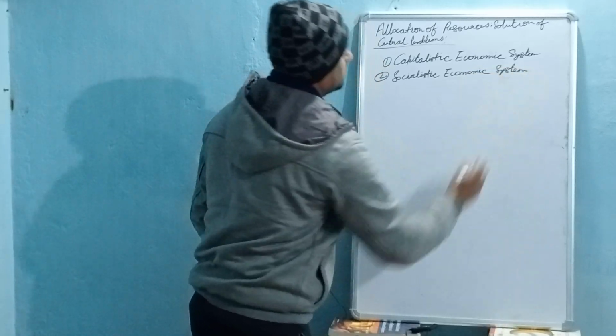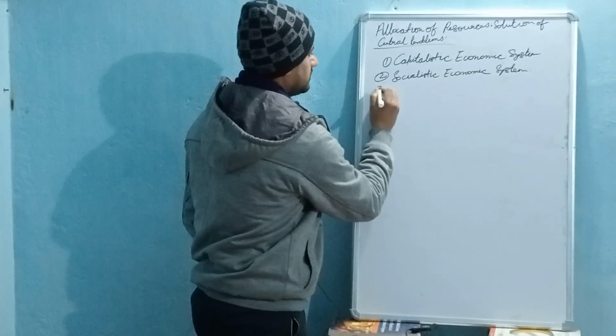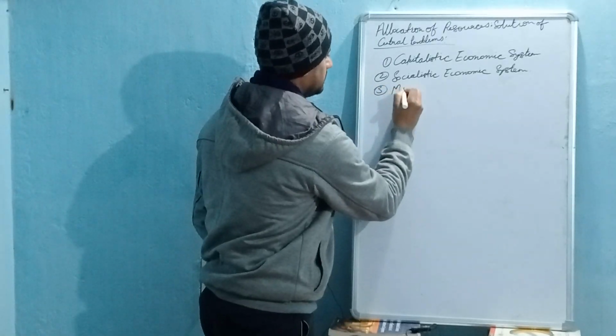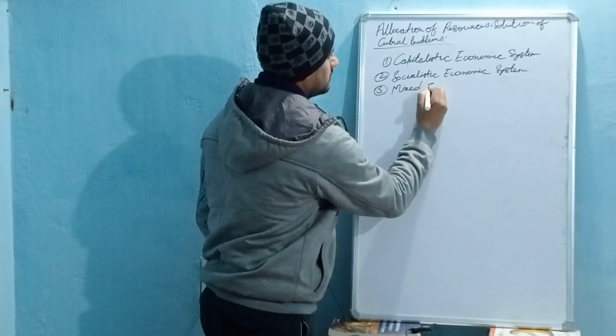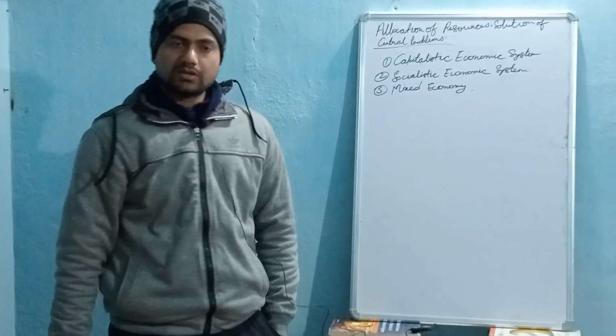And then we have the mixed economy, the third one. Clear?